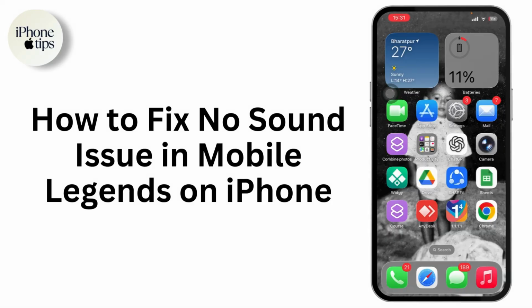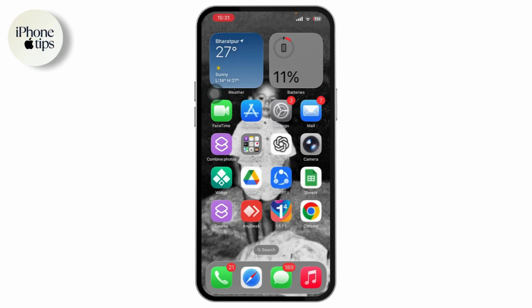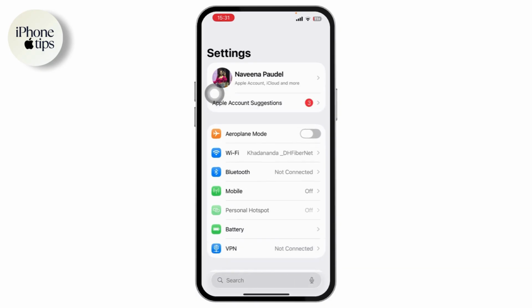How to fix no sound issue in Mobile Legends on iPhone. So if you want to fix no sound issue in Mobile Legends on your iPhone, then what you need to do is first you need to open up your settings.